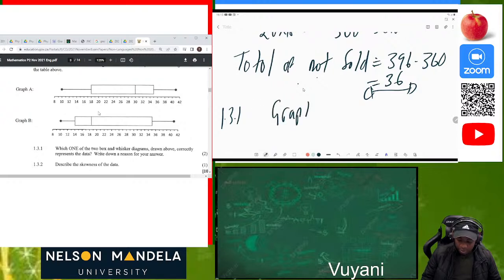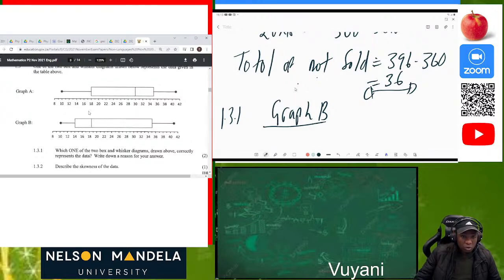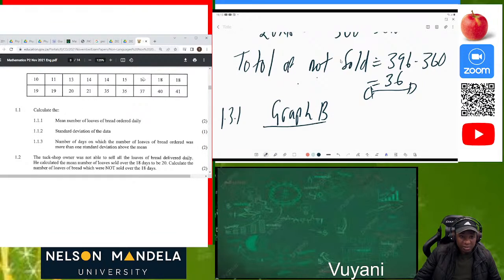It's going to be graph B. Why is it graph B? On graph B, you can see that the median here is 18.5. So if you calculate, you can actually see the median of this total number.